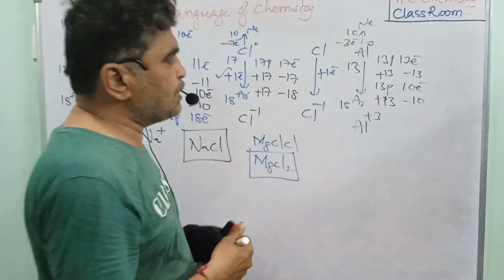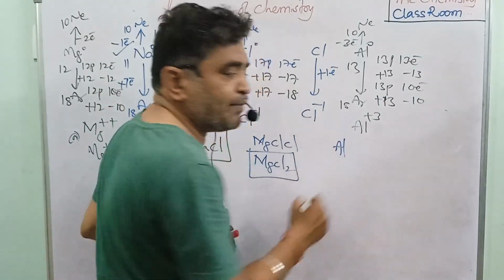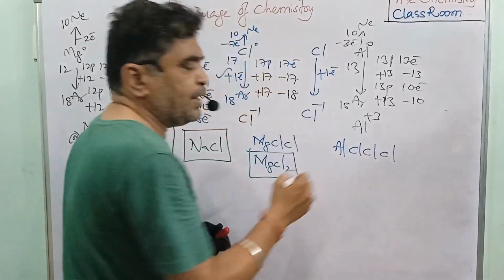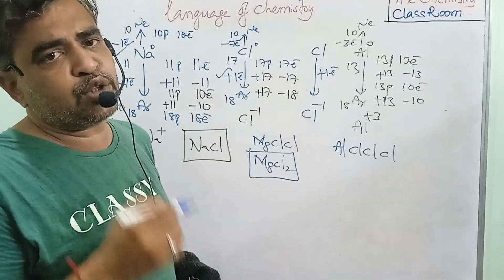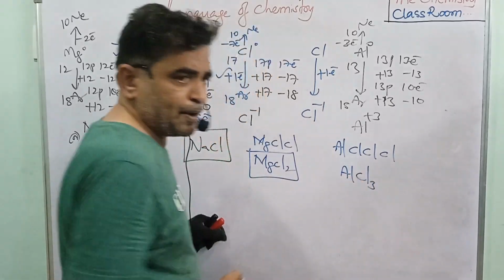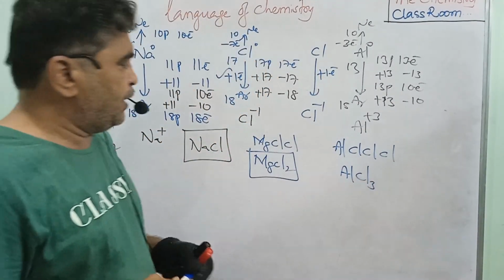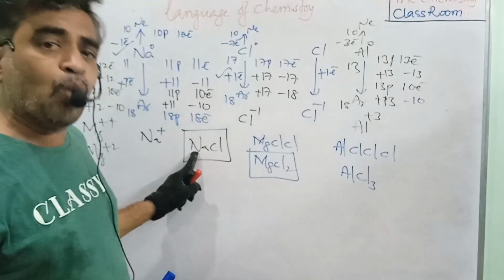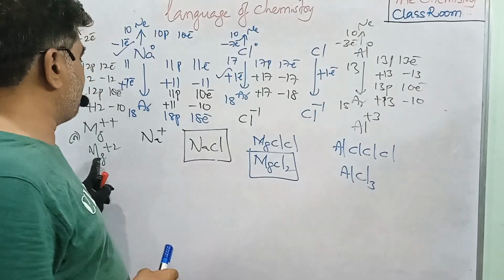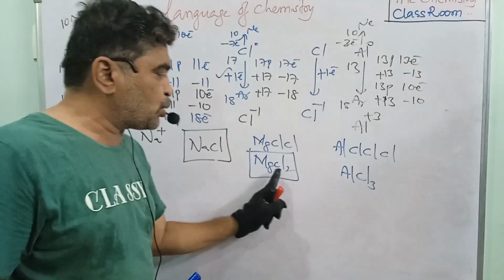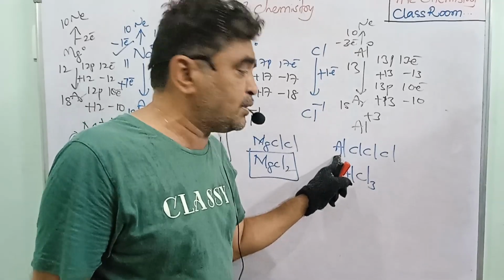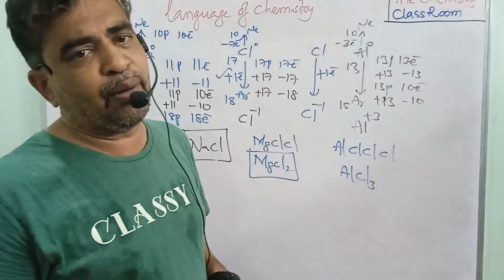So here the aluminium is giving 3 electrons to 3 chlorines. So what is formed? AlCl3, mathematically you write AlCl3. The sodium is losing only 1 electron, so it forms with 1 chlorine. Magnesium is losing 2 electrons, so it forms with 2 chlorines. Aluminum is releasing 3 electrons, so it forms with 3 chlorines.